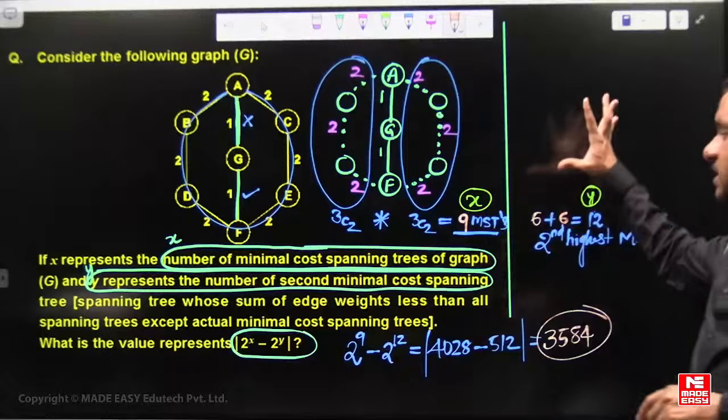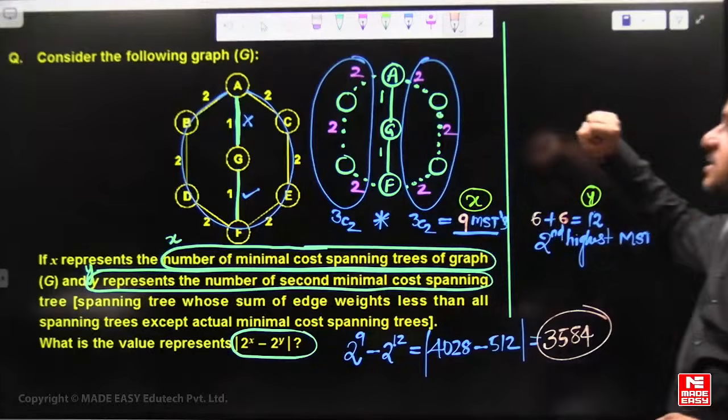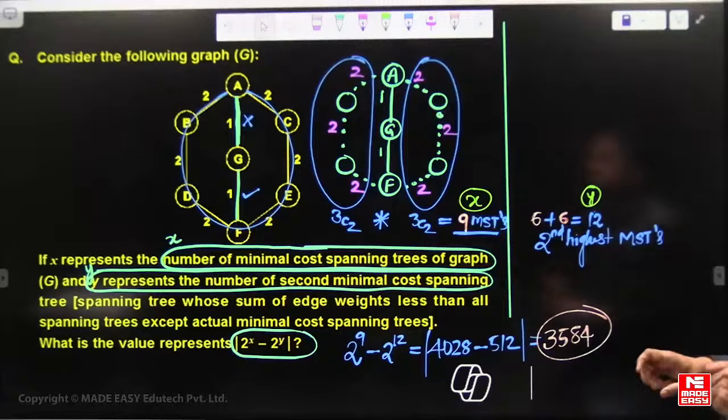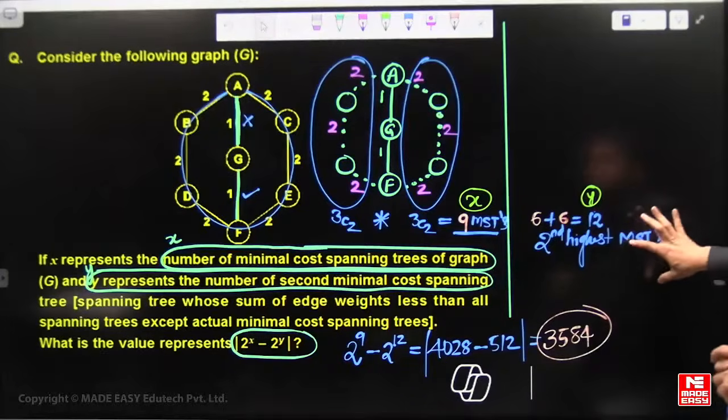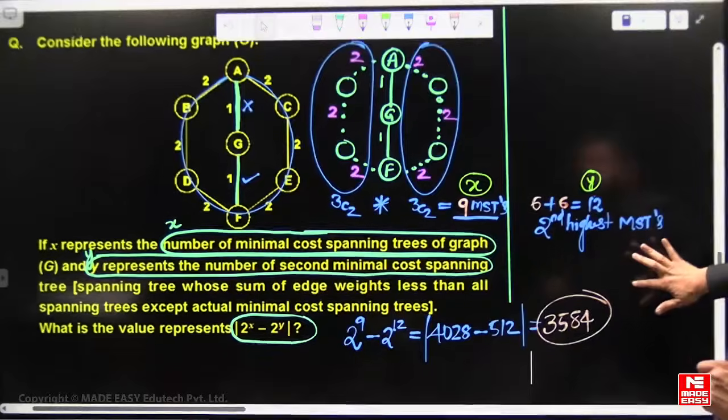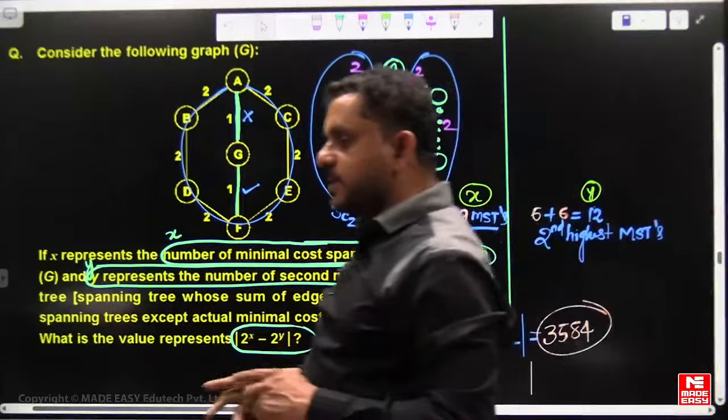So this concept, this kind of numerical questions, are related to counting the number of MSTs or counting the number of second minimal cost MSTs, etc. Okay, any doubt on this? Please post your comment.